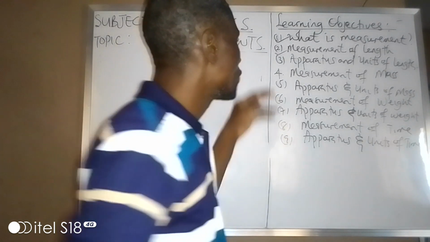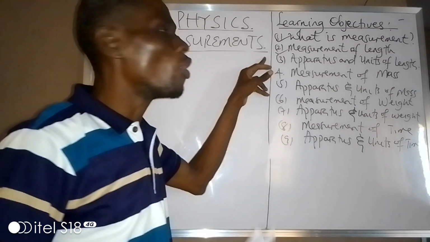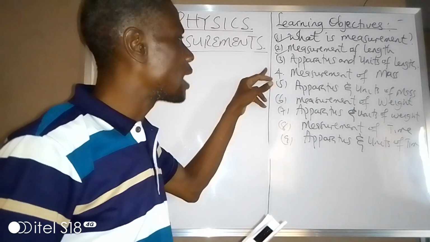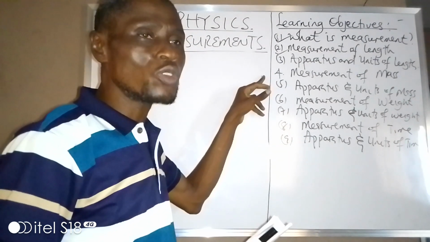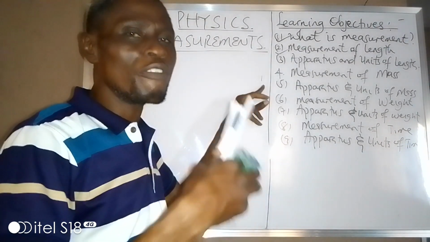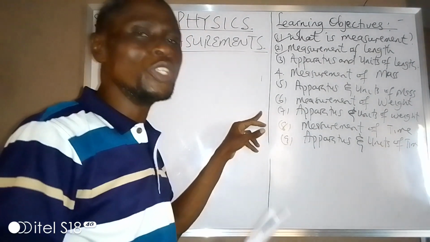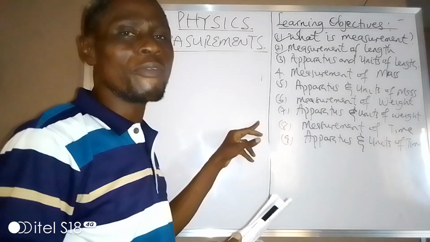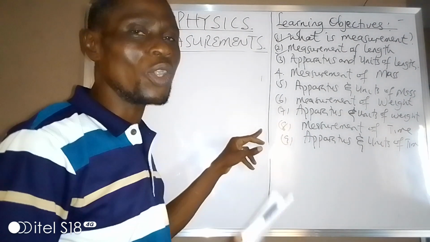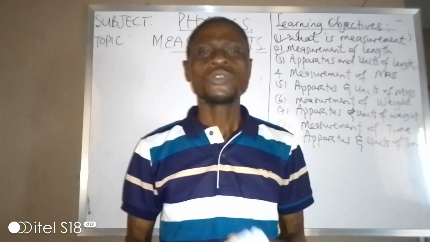Our first learning objective is to define measurement. We now move on to measurement of length. How do we measure length? What are the apparatus for measuring length? We now look at the unit of length. Move on to measurement of mass: how do we measure mass, and what is the unit of mass? We now move on to measurement of weight, the apparatus for measuring weight, and the unit of weight. Then measurement of time, the apparatus to measure time, and the unit of time. So these are our 9 learning objectives. Let's take them one by one.